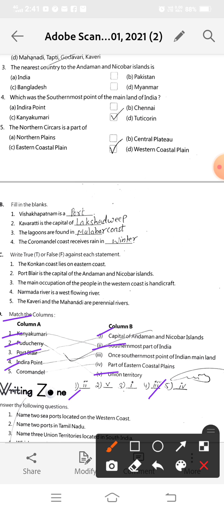Now the Coromandel Coast, part of the eastern coastal plain. The Coromandel Coast is a part of the eastern coastal plain. Yes, the bottom part of the eastern coastal plain is known as the Coromandel Coast. Okay, so all the exercises, A to D, we have completed in the textbook.